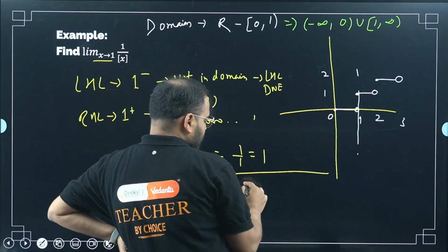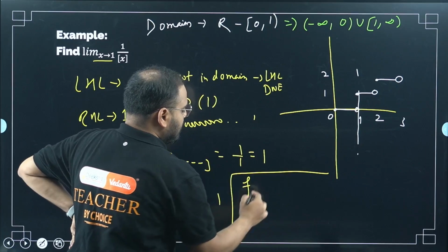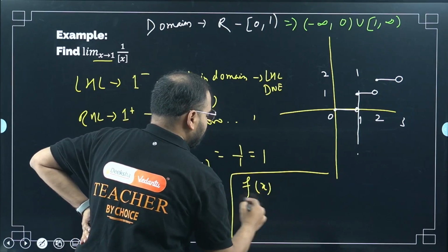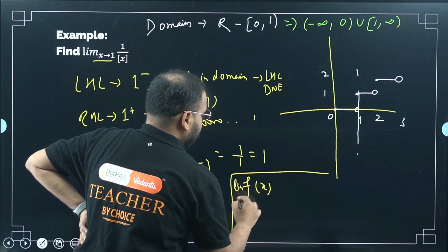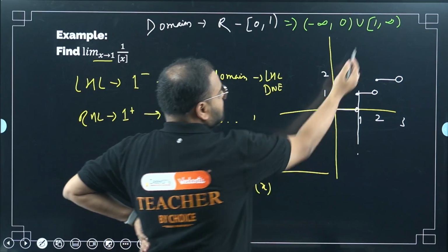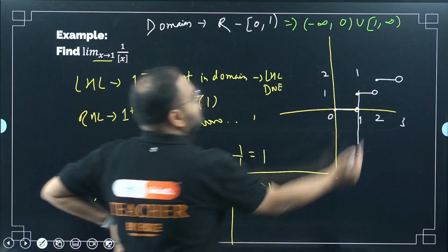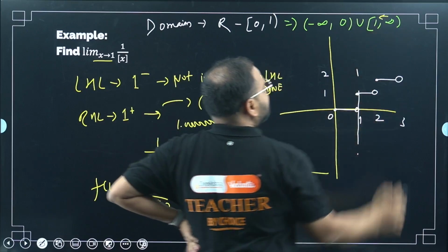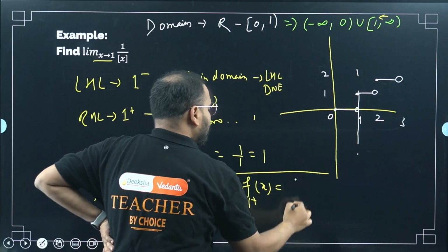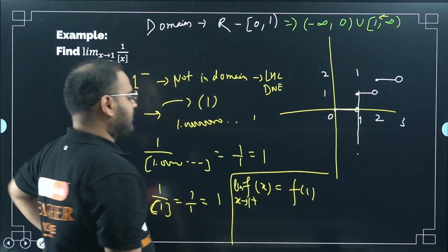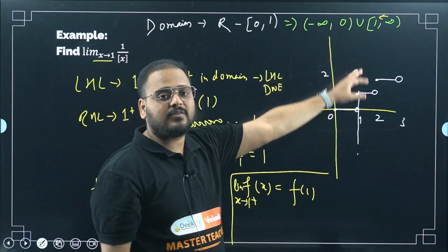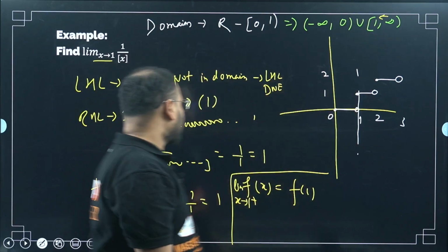That function's limit when x tends to 1, from the right hand side, plus. I cannot go from the left, only from the right hand side. This is simply equal to f of 1, right? Isn't that the condition for the closed interval? Please check, this is the closed interval, no? So that's the condition.